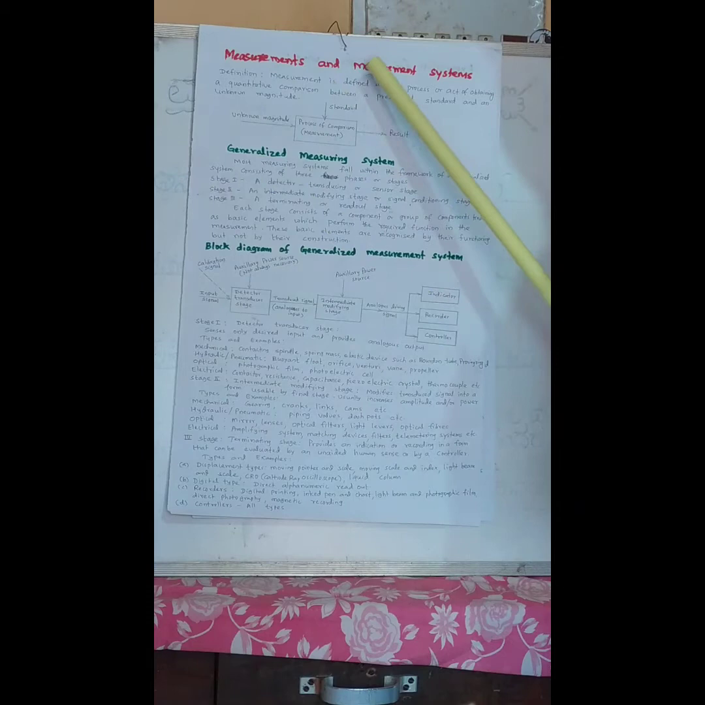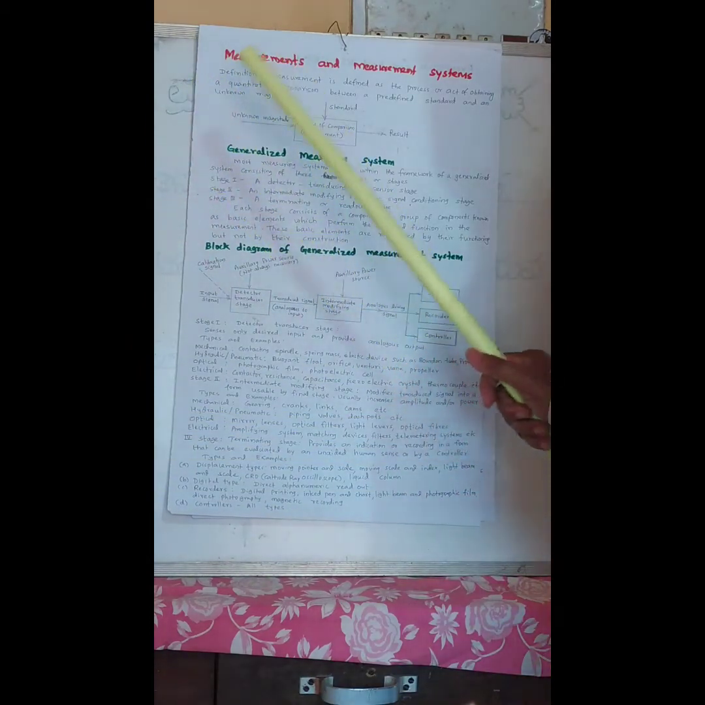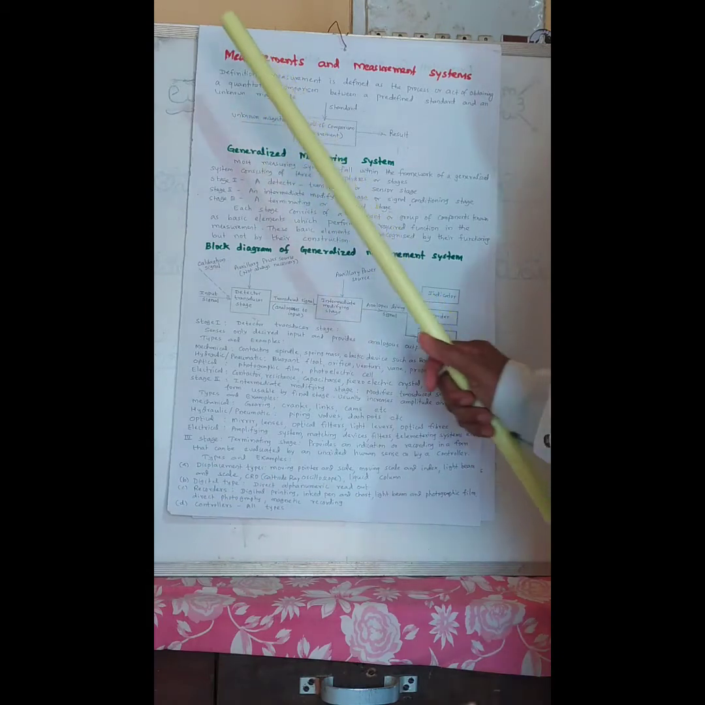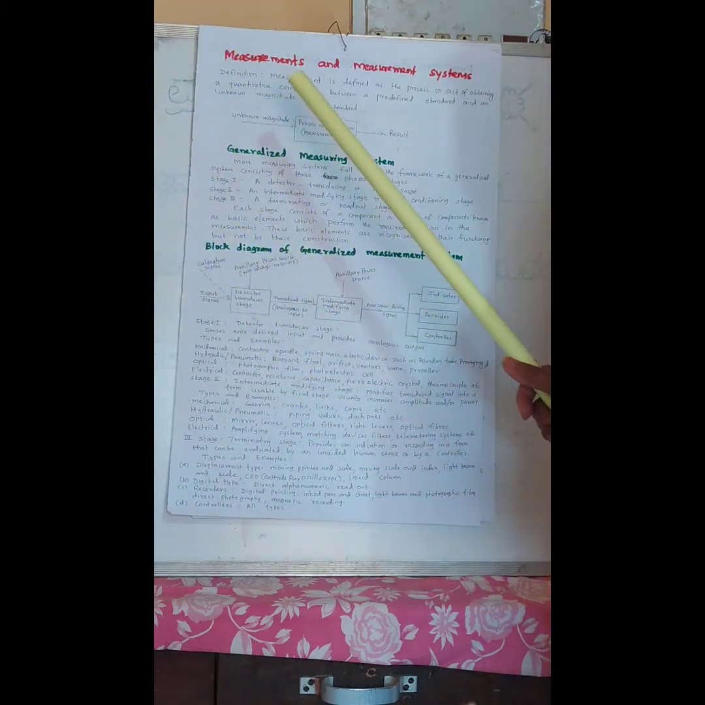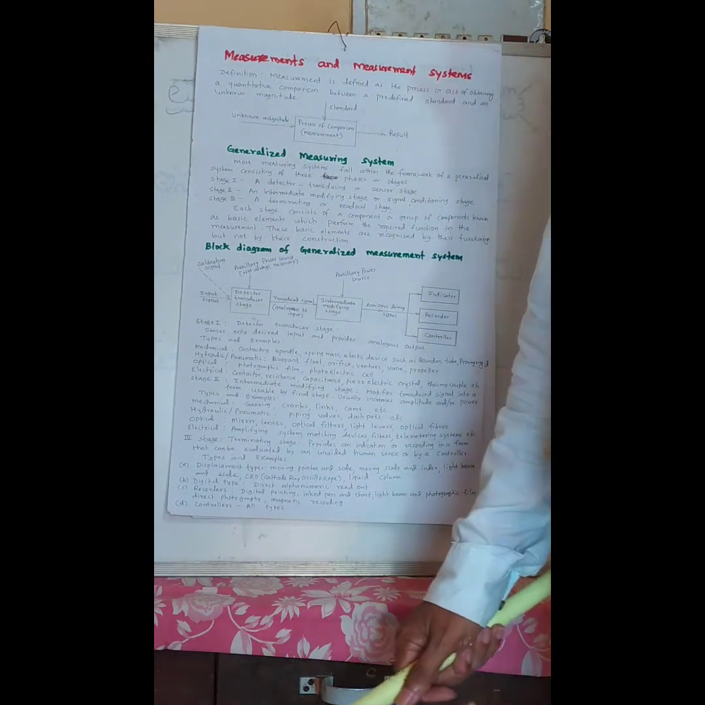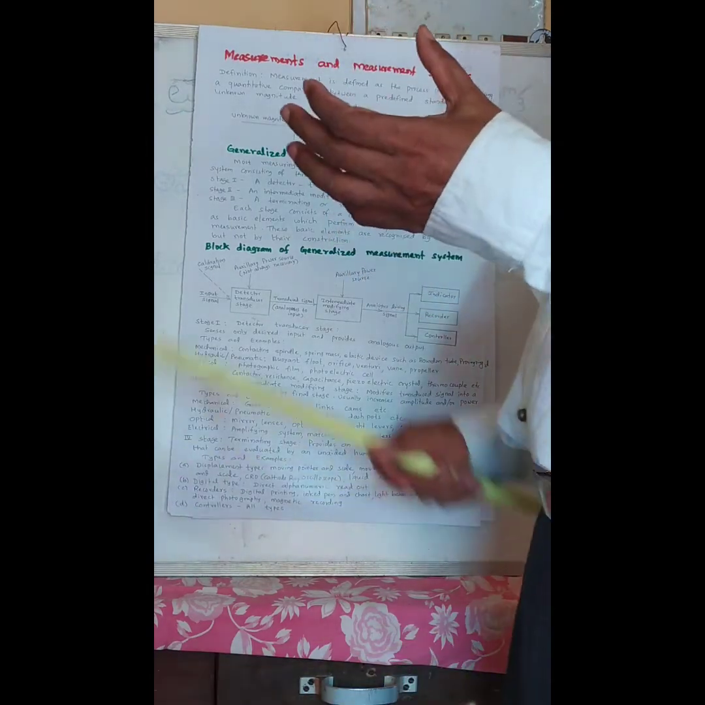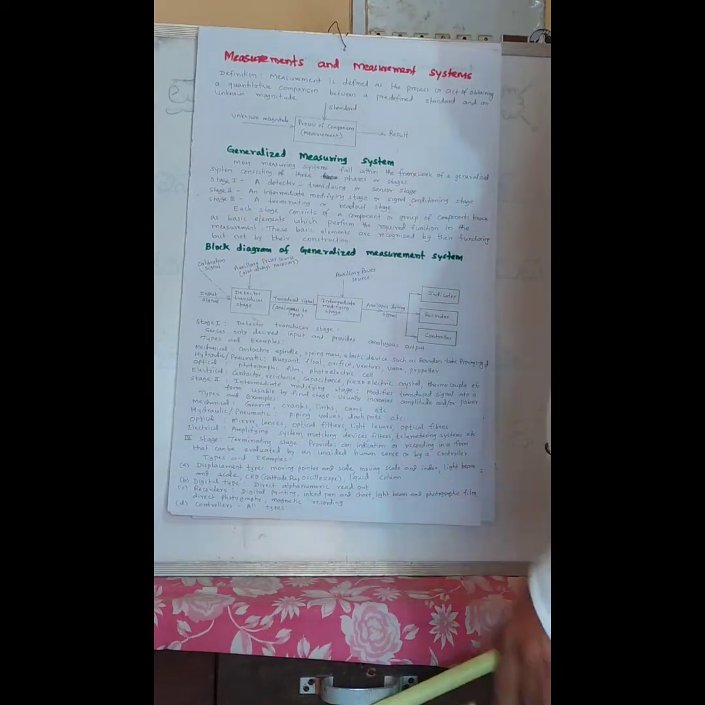Measurements and measurement systems. So, how do you define measurement? Measurement is defined as the process or act of obtaining a quantitative comparison between a predetermined standard and an unknown magnitude. Any unknown magnitude can be measured by comparing it with a predetermined standard.